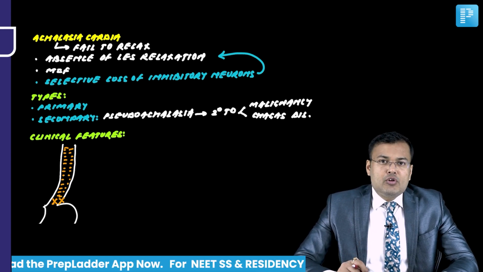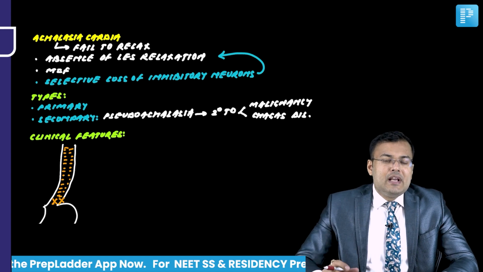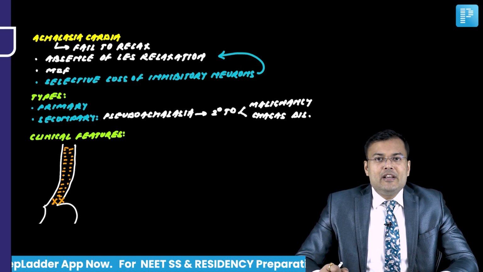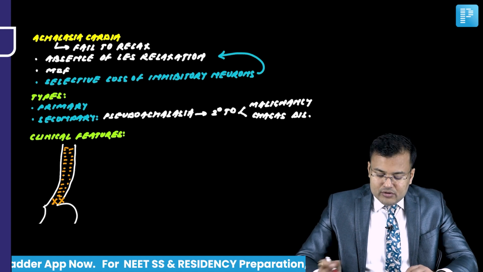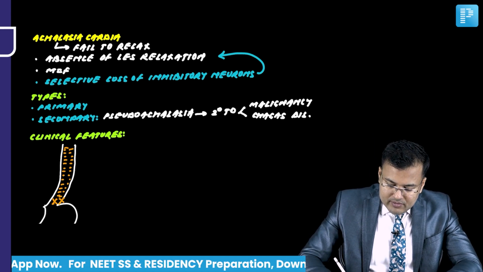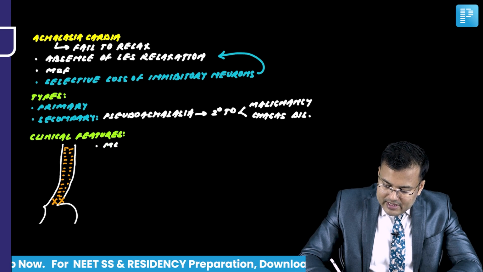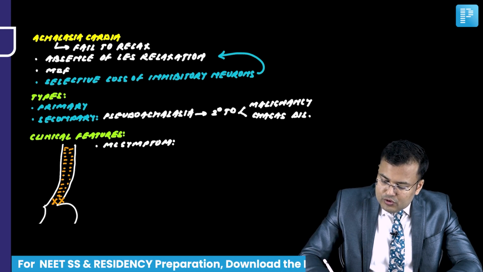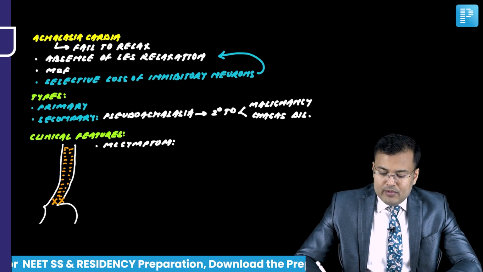In Zenker's diverticulum also, because of chronic inflammation, there is increased risk of squamous cell carcinoma. In Achalasia Cardia also, squamous cell carcinoma. So see, what are the clinical features we discussed here? What is the most common symptom in Achalasia Cardia? Dysphagia, followed by weight loss.